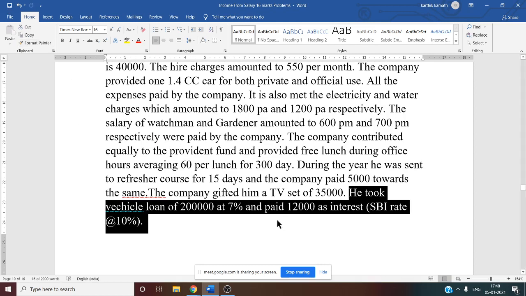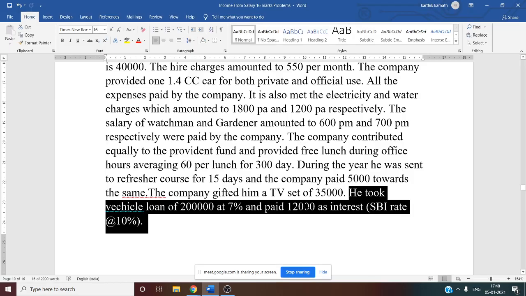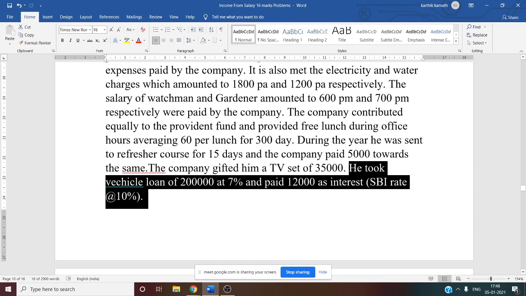Now you can calculate the vehicle loan interest. How do we get the taxable amount? 12,000 is the interest on the vehicle loan. What is the original rate at which the loan is given? 7%. What is the SBI rate? 10%. The difference in rate is 10 minus 7, that is 3%.